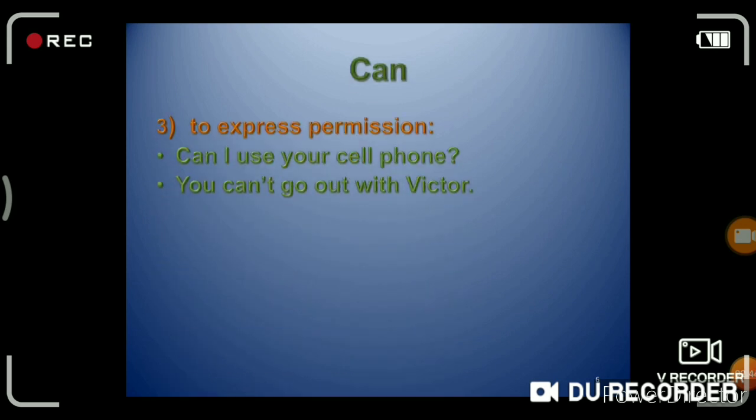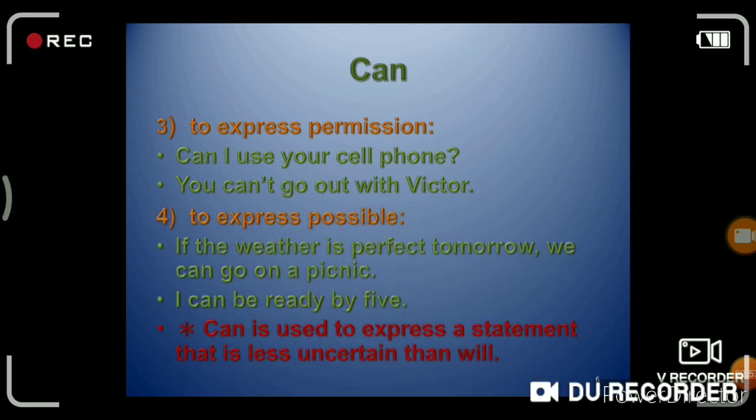Then can expresses permission. Can I use your cell phone? You can't go out with Victor. You can't go to swim. In this way, we use can to make permission.